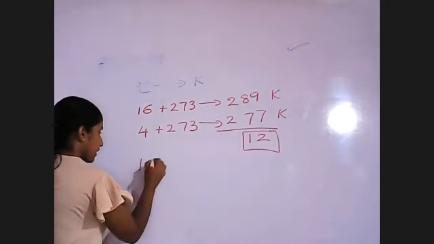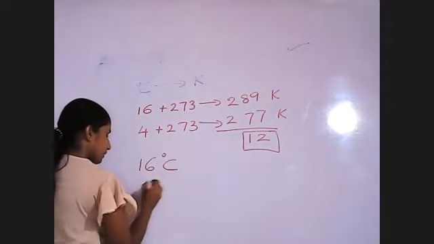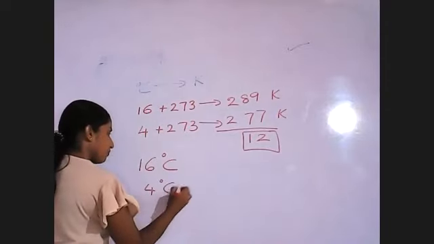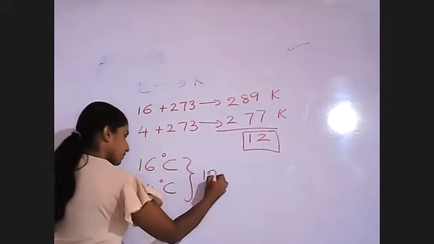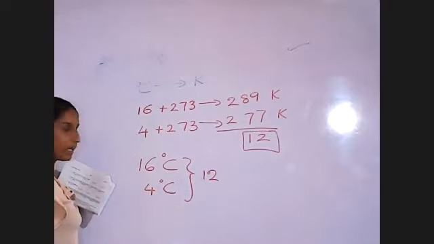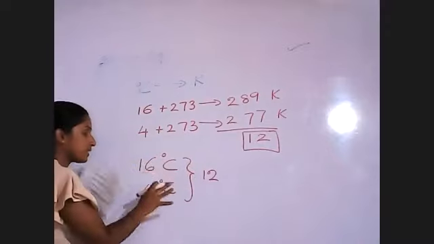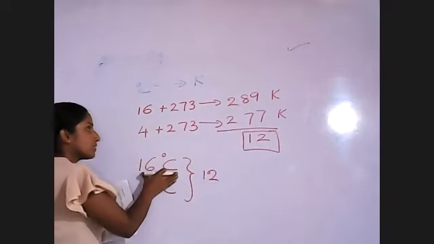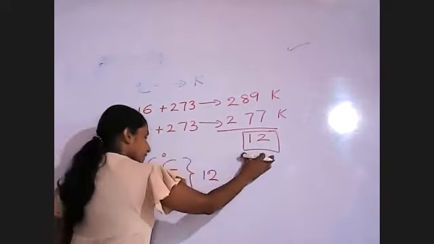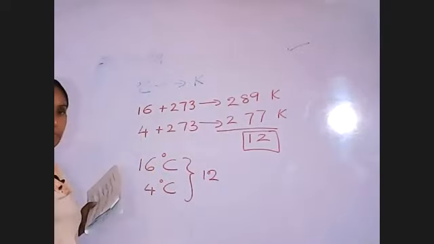Here also the same: 16 and the other value is 4. There also the difference is 12. We have not been asked the values, only the difference. If it is in Celsius or Kelvin, the difference is the same.